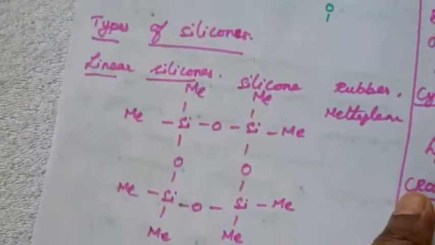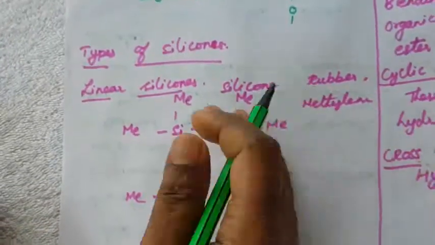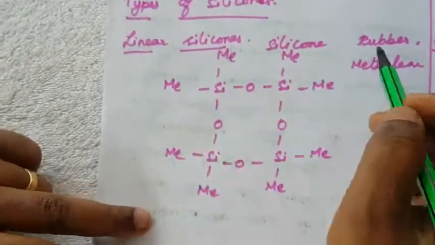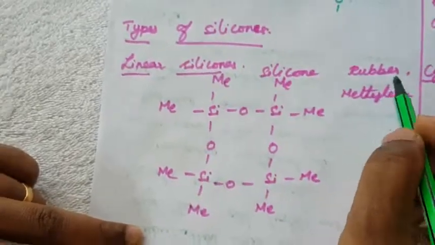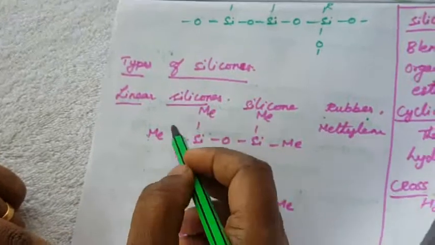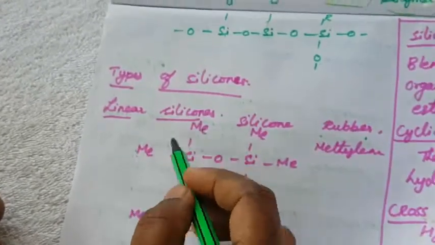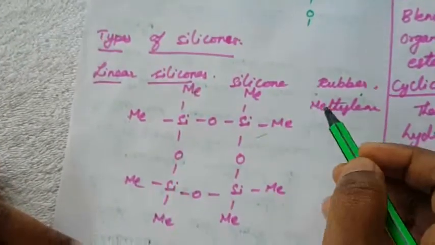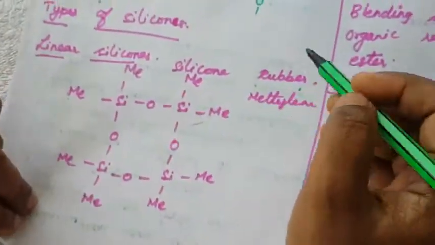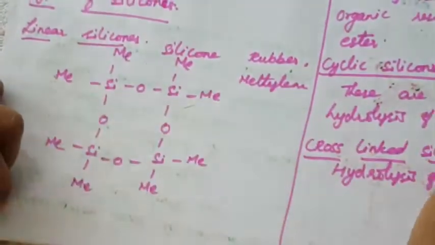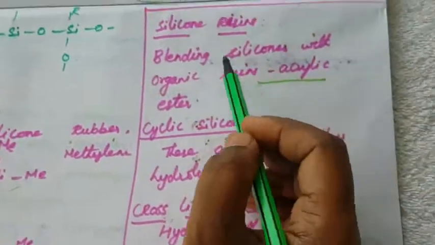Next, what are the types of silicones? First is linear silicone, meaning a straight chain polymer. An example is silicone rubber, where methyl is the starting material, and the methyl compound is linked with silicon. That is the only example given. Then silicone resin is a blend of silicone with organic resin, such as acrylic ester. Instead of silicones alone, they are mixed with the acrylic ester.